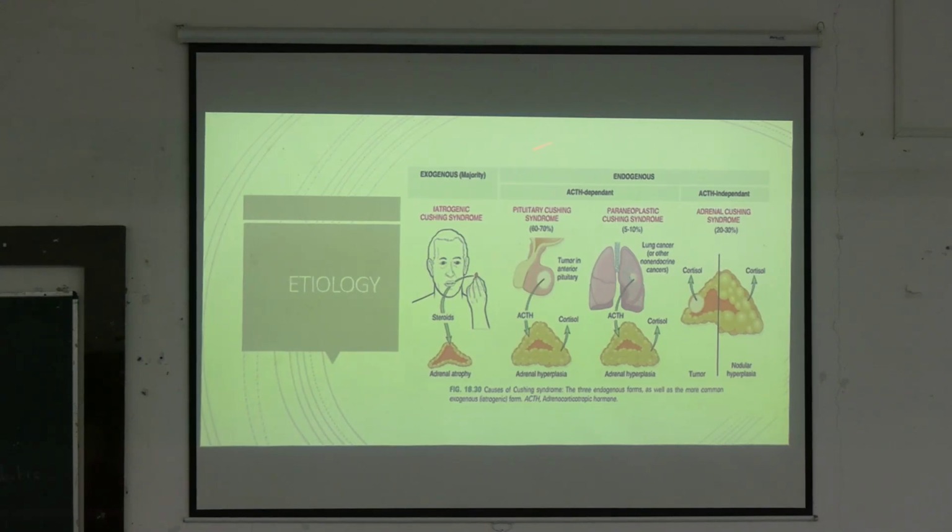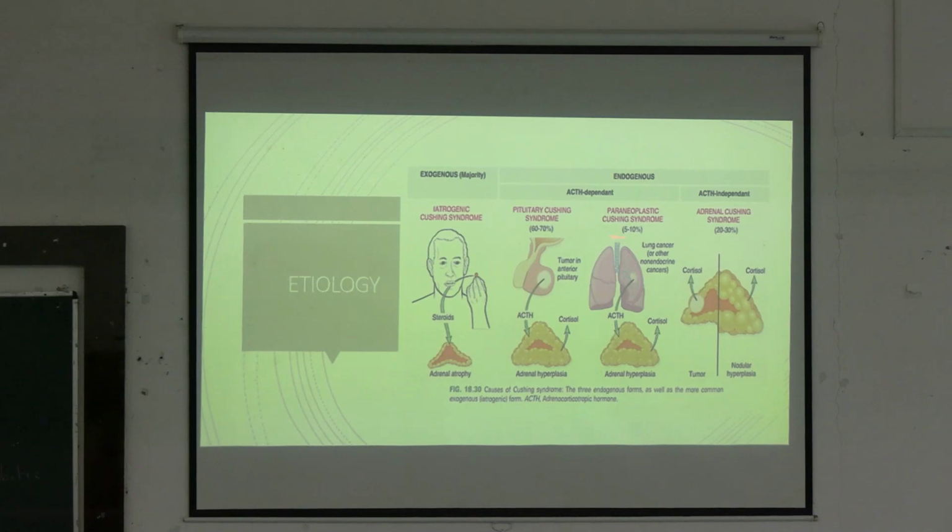For ACTH dependent, we have pituitary Cushing syndrome, that is known as Cushing disease. In Cushing disease, there is anterior pituitary adenoma or tumor, so it releases excess ACTH. That stimulates the adrenals to release excess cortisol. Therefore, this is known as ACTH dependent.